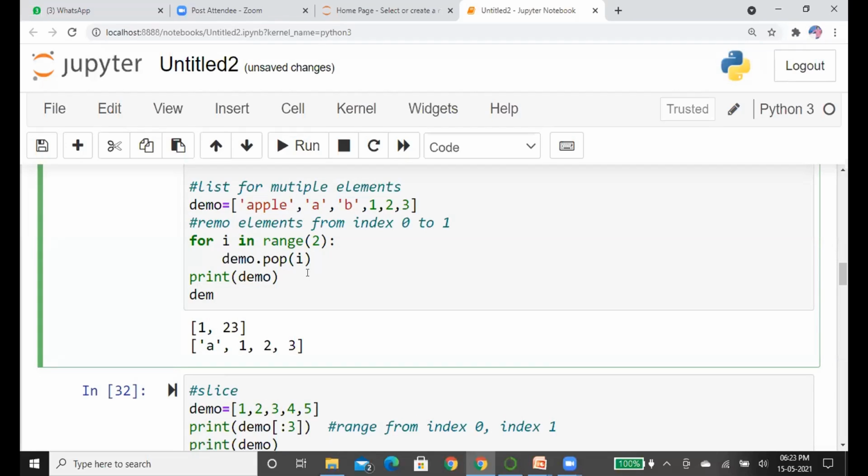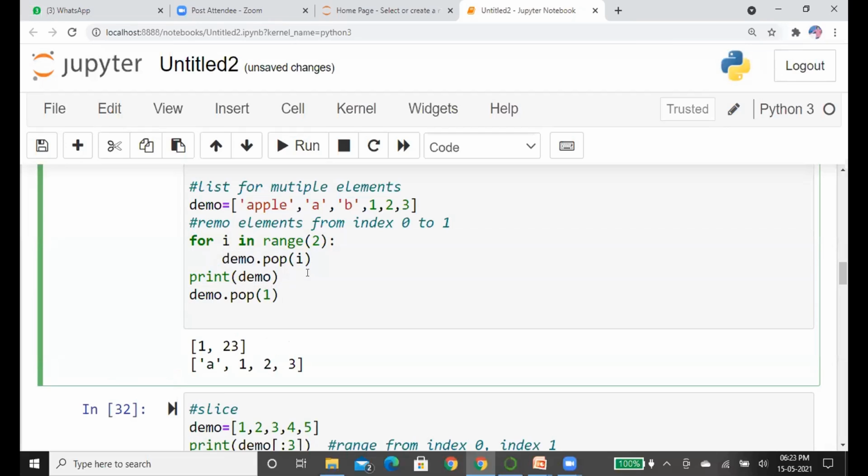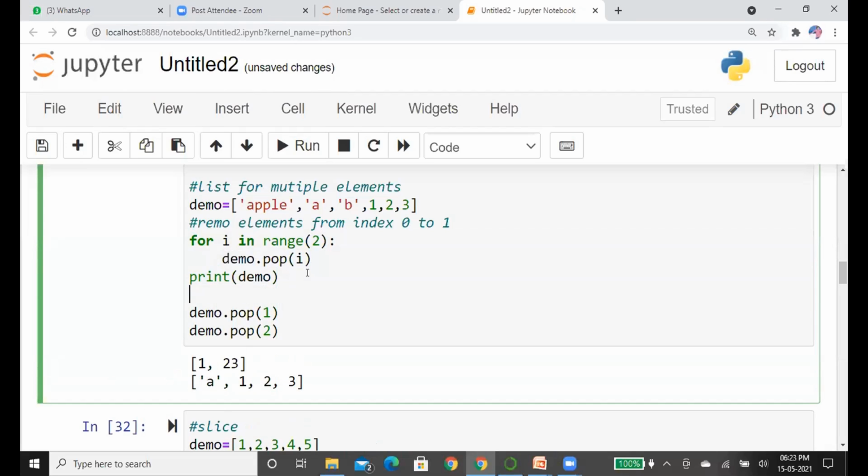Suppose we want to pop the index 1, pop the index 2, print the new list.